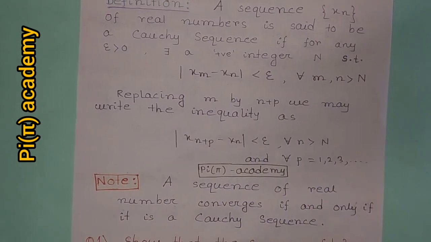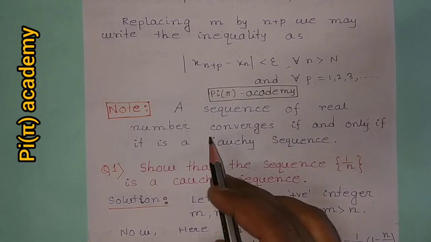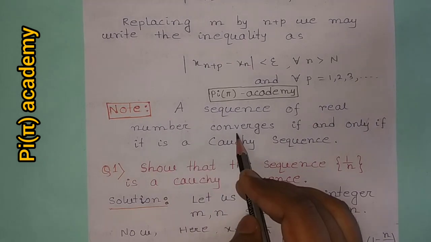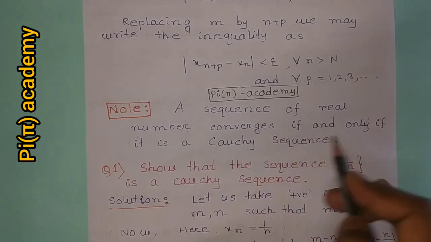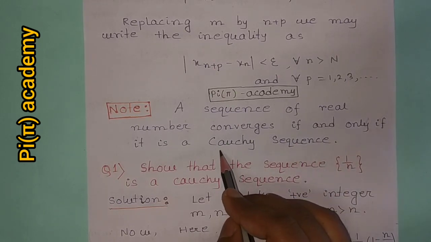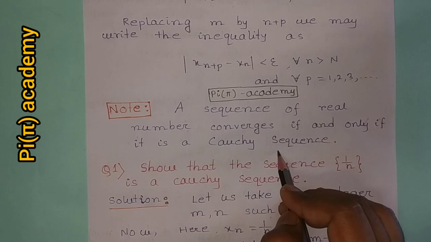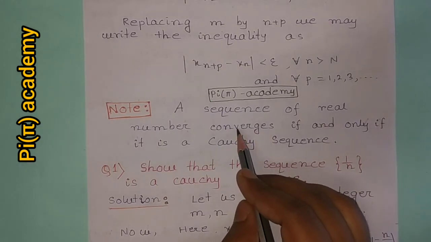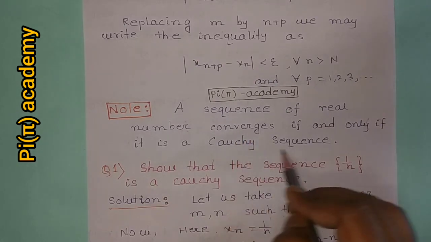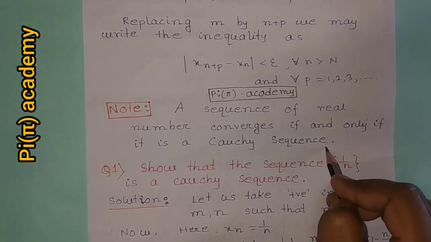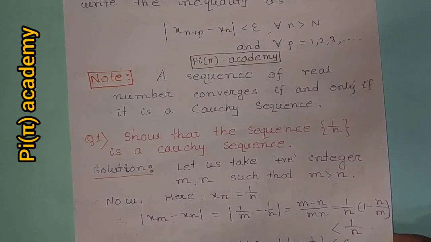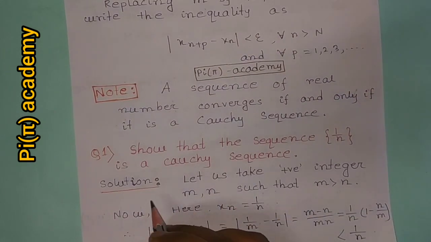Now an important note on Cauchy sequence. A sequence of real numbers converges if and only if it is a Cauchy sequence. That is, if a sequence is a Cauchy sequence, then we can say that the sequence is convergent, and if a sequence is convergent, then we can say that the sequence is a Cauchy sequence. This is an important note. Now I will discuss some important examples on Cauchy sequence.